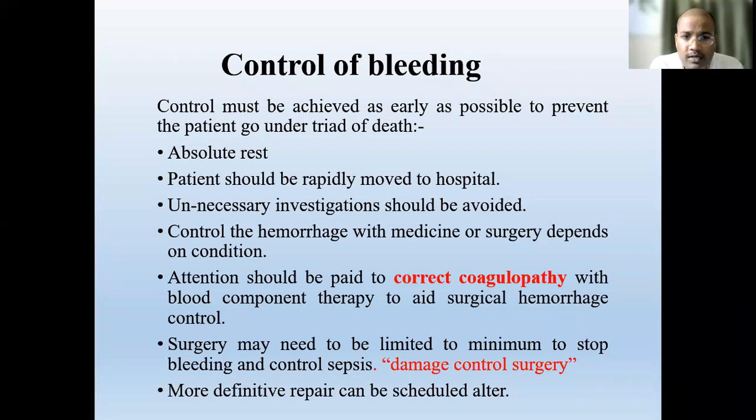So absolute rest, then you have to move the patient towards the hospital. Initially, you must avoid all unnecessary investigations. First, start the resuscitation of the patient and try to control the hemorrhage with medicine or surgery, depending on the conditions.